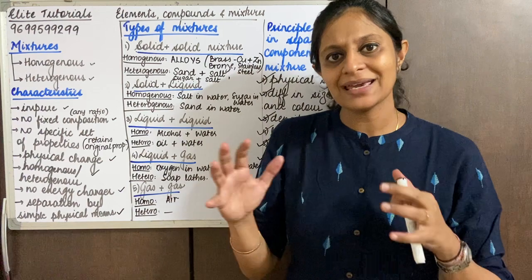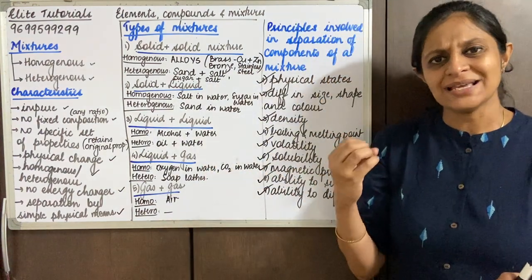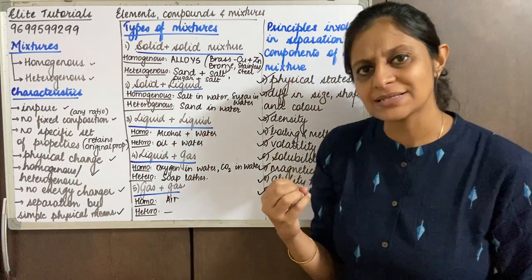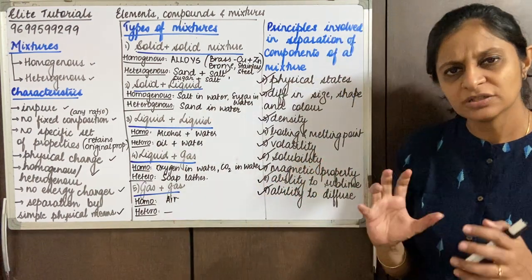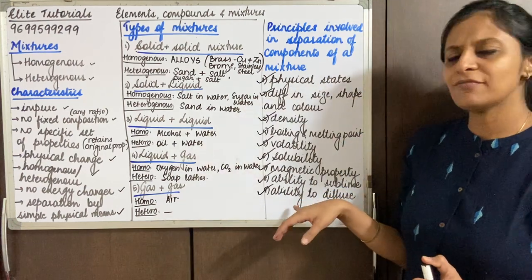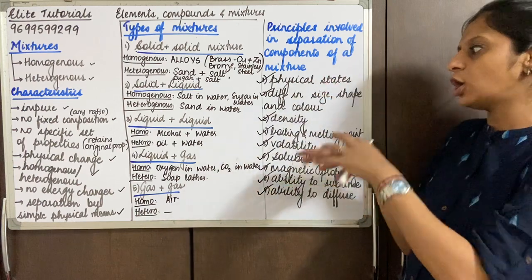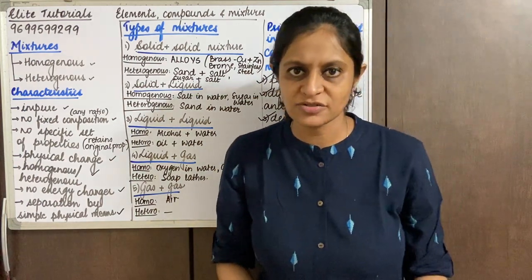So basically, I can separate a lighter or less dense gas from a denser gas by using the difference in diffusion, or ability to diffuse. We don't go into much detail on this, but these are just the points. Not all points are going to be applied in the methods of separation.